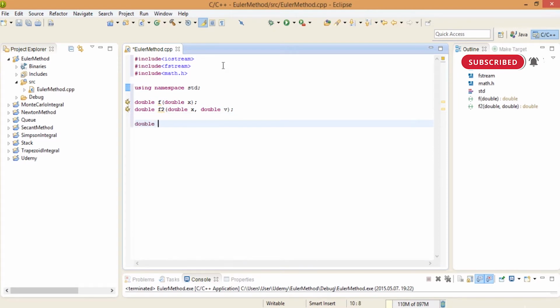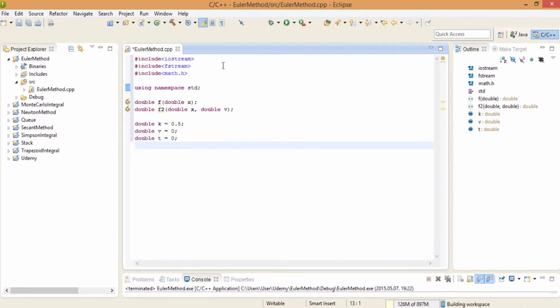I'm going to have a double k, it's a constant, 0.5. I'm going to have a double v equal to 0. I'm going to have a double t equal to 0.2. I'm going to have a double dt, this is the infinitesimal tiny step of time we want to make, and on each iteration we add a little dt time to the t.